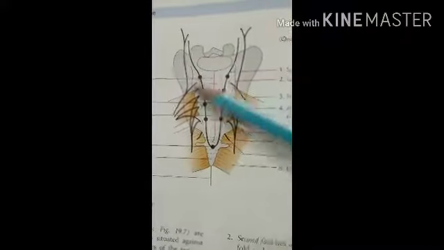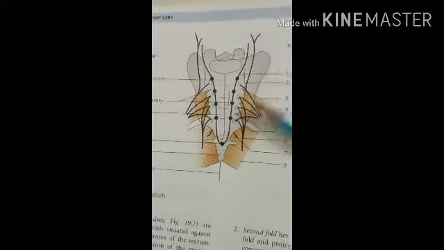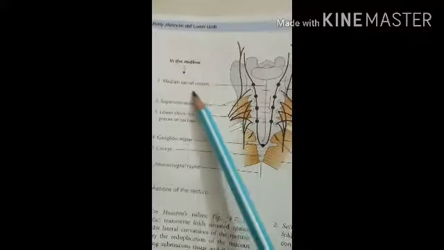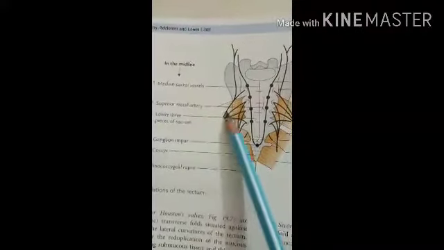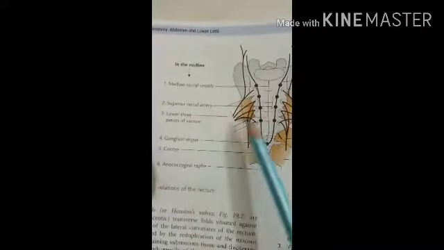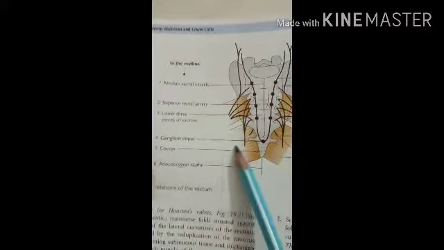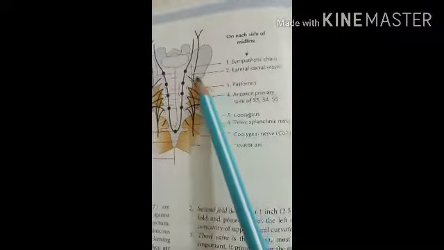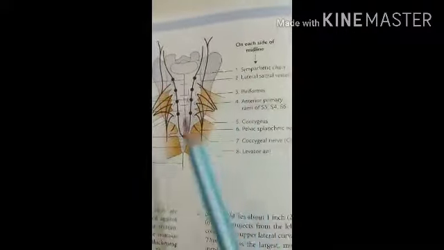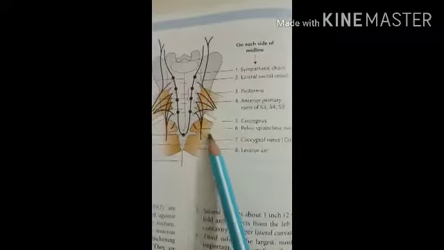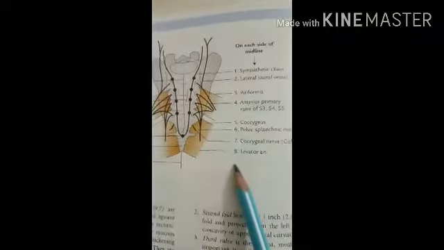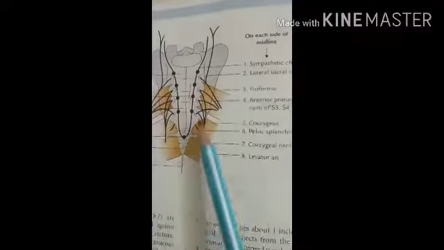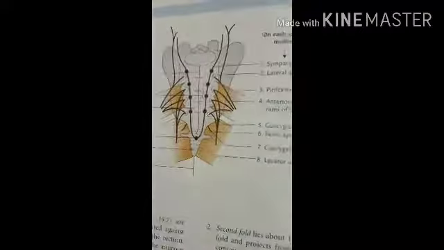So here in this diagram you can see the lateral relations of the rectum. Here you can see the median sacral vessel, the superior rectal artery, the lower three pieces of the sacrum, the ganglion impar, the coccyx, the sympathetic chain laterally, the lateral sacral vessel, this one, this is the piriformis muscle, then the pelvic splanchnic nerve, the coccygeus muscle, and this is the levator ani muscle and the coccygeal nerve. So here are the lateral relations of the rectum.